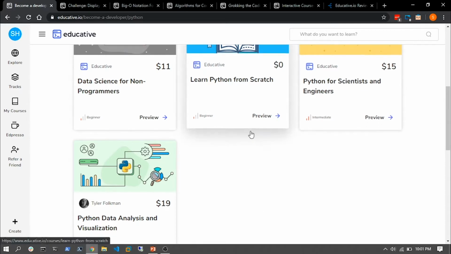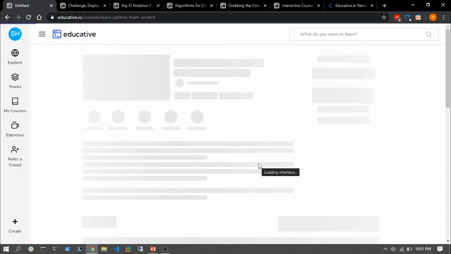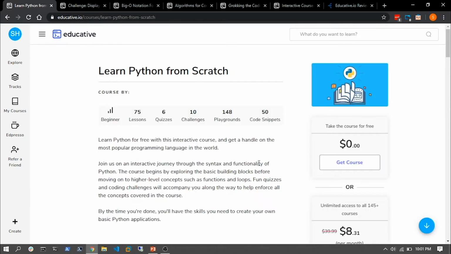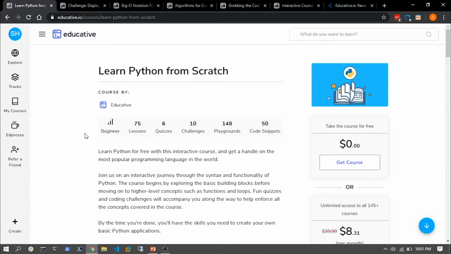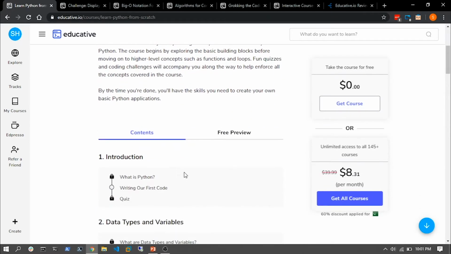So what I will do is I'll quickly open this up for the preview and let's see what it's about. So it isn't just videos or lecture content. Rather, it's quizzes, challenges, playgrounds, and we'll see what those are, and some code snippets. That's awesome. So let's open up the course preview content and explore it a bit more.